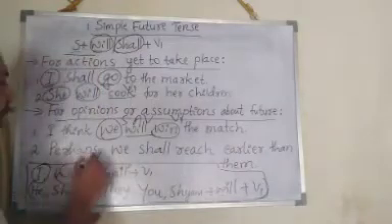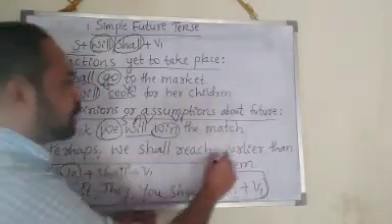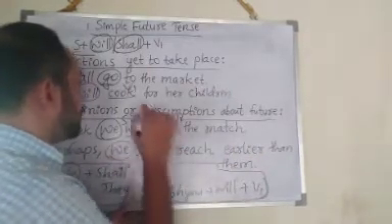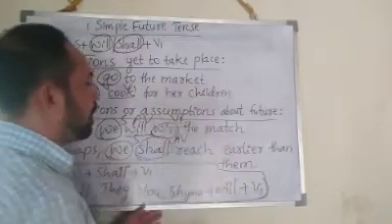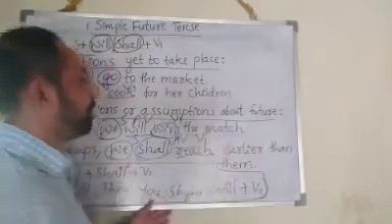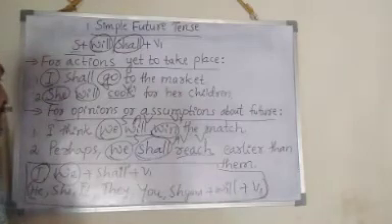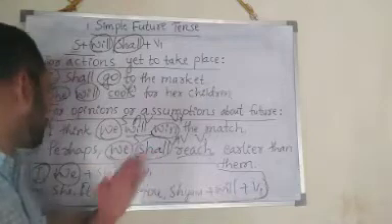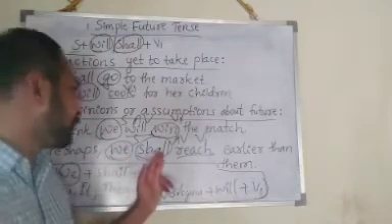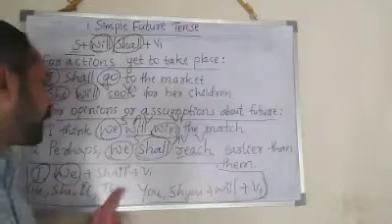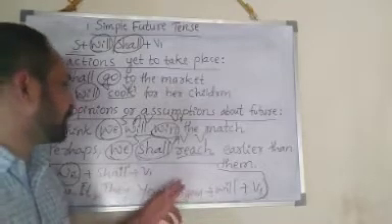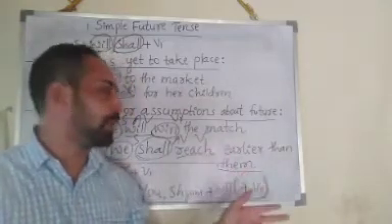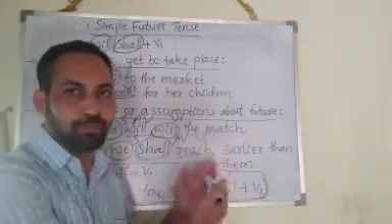Next, perhaps we shall reach earlier than them. We is the subject, shall is the auxiliary verb, reach is the V1 form. Right? So always remember, use shall with I and we. Don't use it with he, she, it, they, you, and anybody's name. But sometimes you can use it for some other situations.